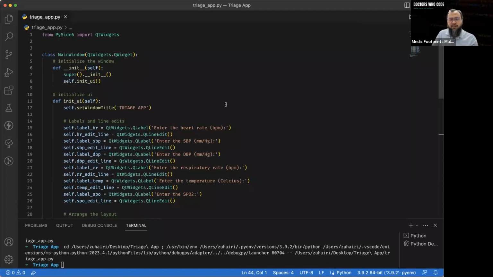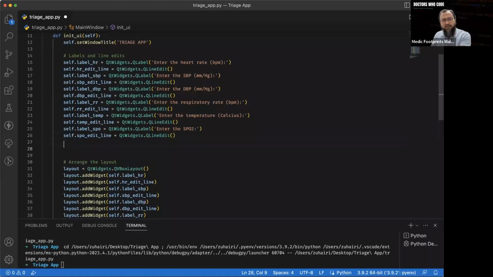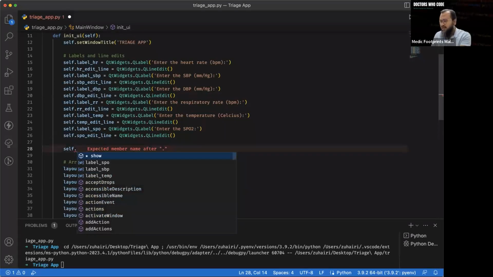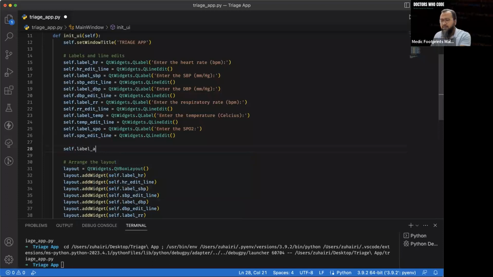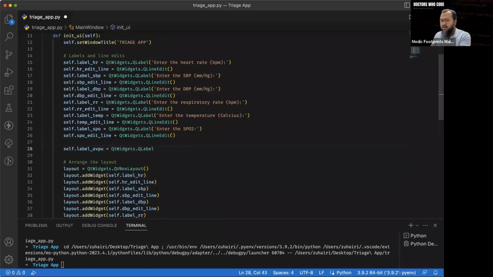And don't forget we have to also set the AVPU score as well. For the AVPU we have to do something differently. Self dot label first for the AVPU. Again, label is quite easy. What should we write? QtWidgets dot QLabel, right? And then just put here as AVPU score, right?